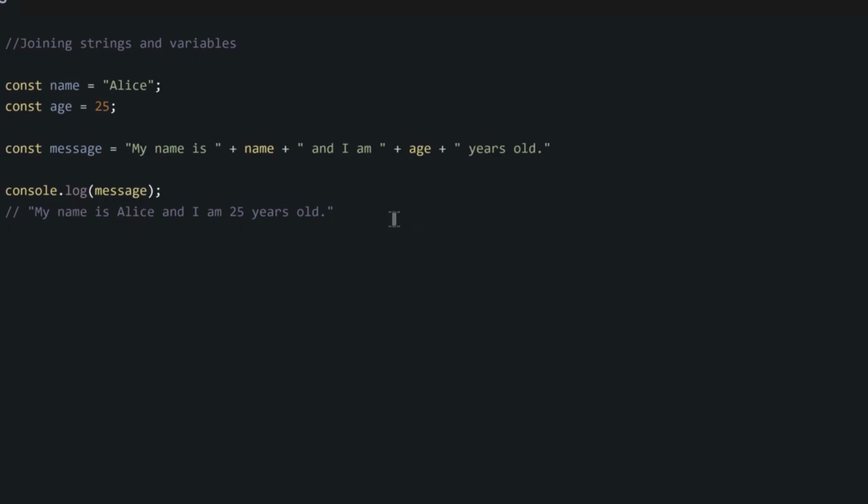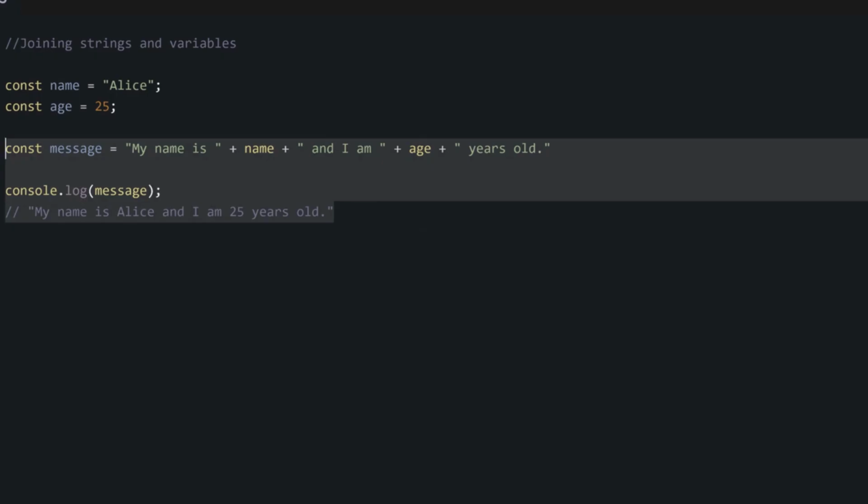But it is very annoying to dey write all these quotation marks and then this plus, and then to make sure you add this space after your quotation mark. All these ones, they very annoying. And to do it in an easier way, we get a modern way we can use for JavaScript. We dey use wetin we dey call template literals.